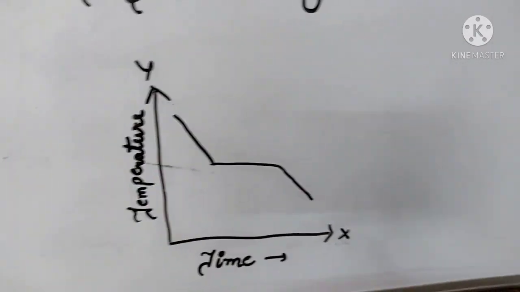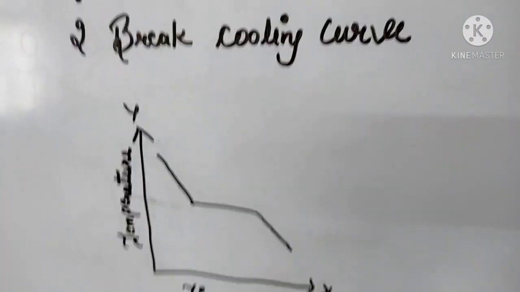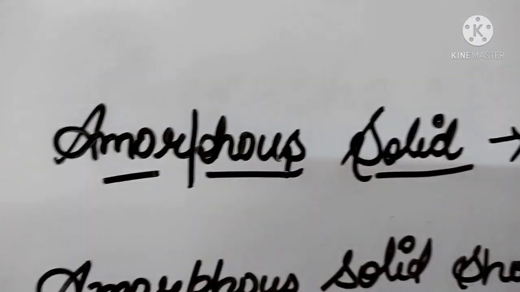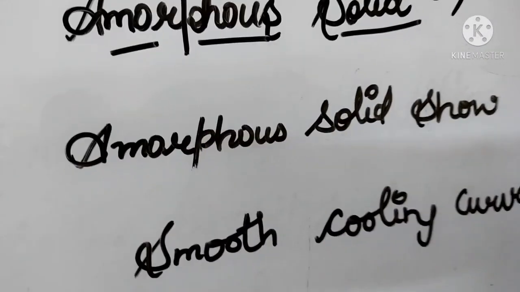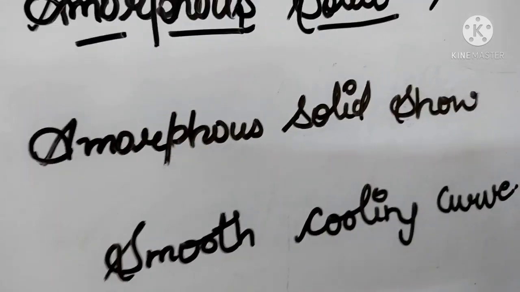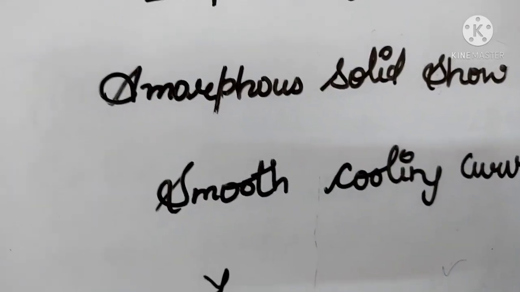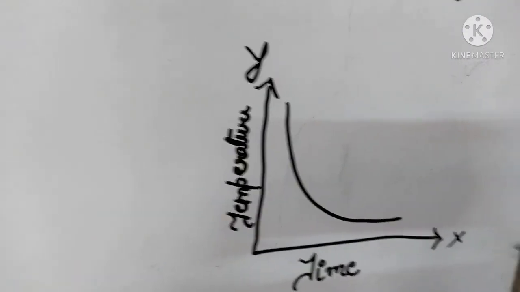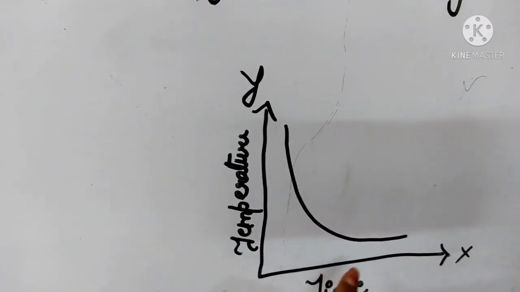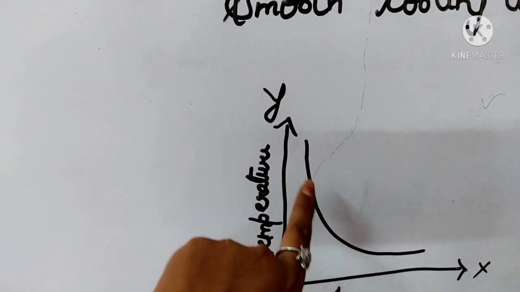Now moving to the amorphous solid. Amorphous solids have a smooth cooling curve. Let's see the curve. It shows a smooth cooling curve.